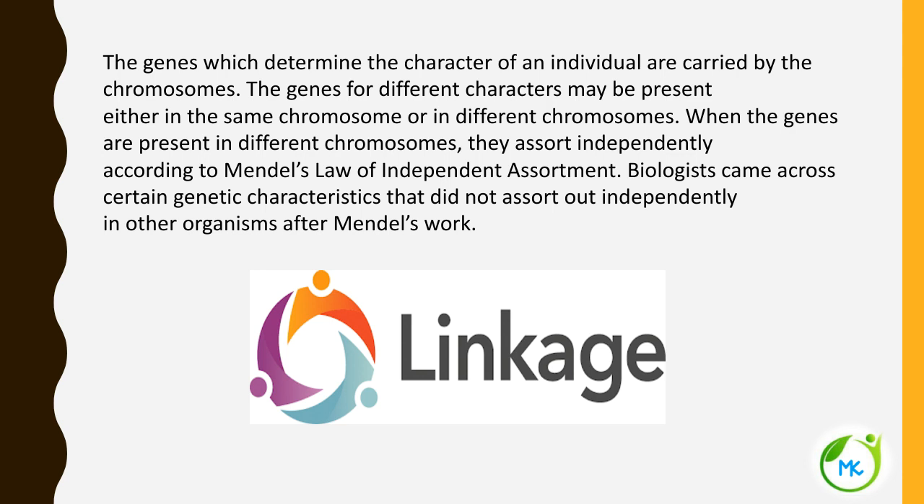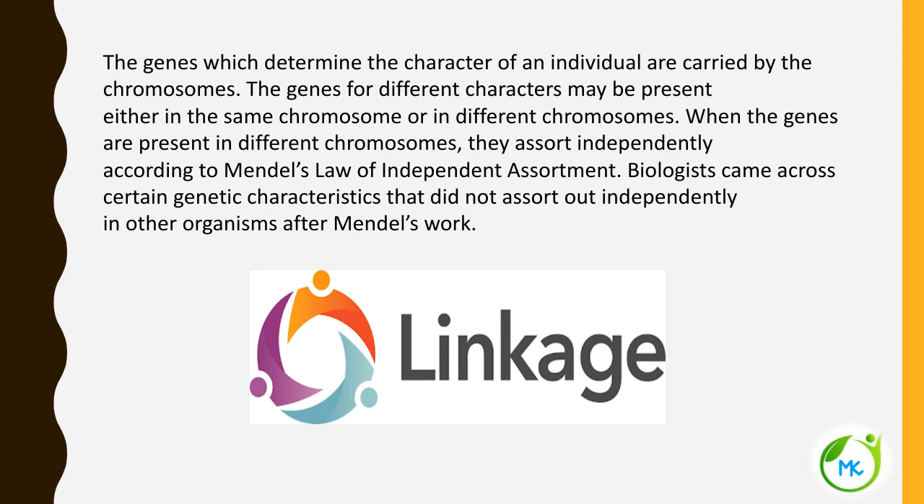Already in the previous chapter we have studied Mendel's law of independent assortment, and this law was proposed by Mendel based on Mendel's dihybrid cross. Hope you remember capital R, capital R, capital Y, capital Y crossed with small r, small y. In this case, the genes are present in different chromosomes: the gene for the seed shape, round and wrinkled, and the gene for the color of the seed, yellow and green.